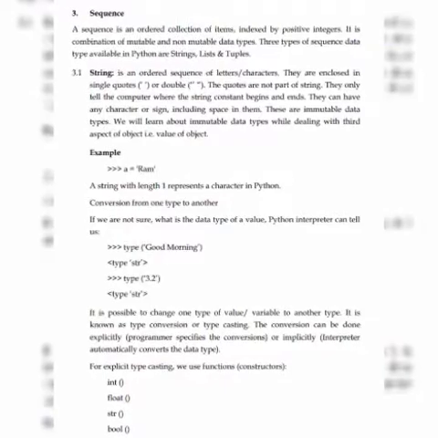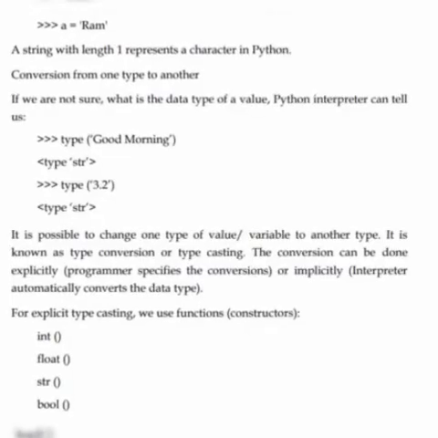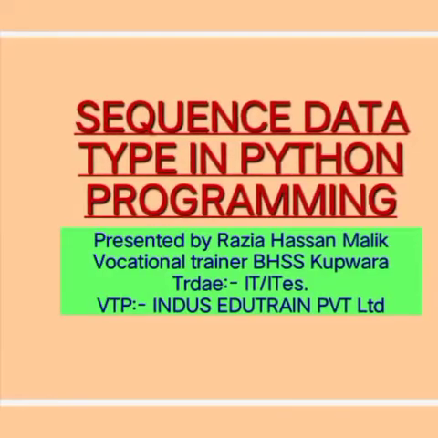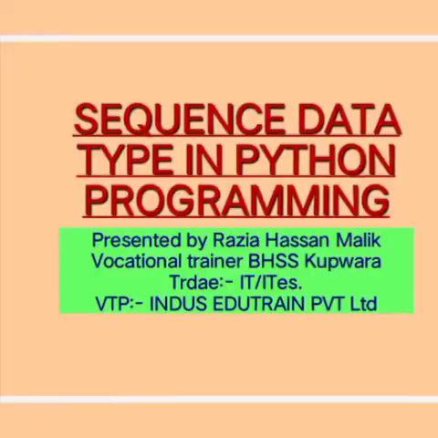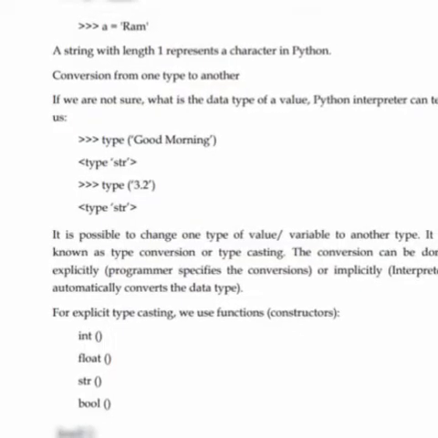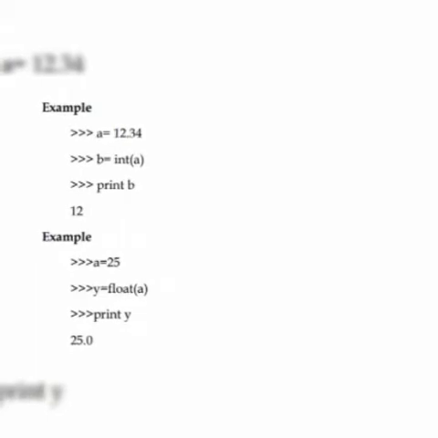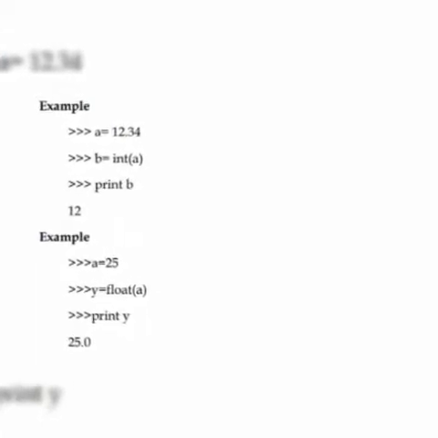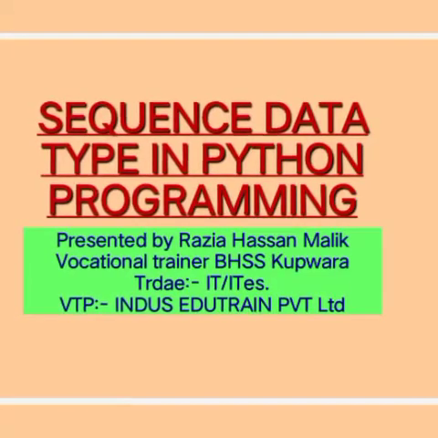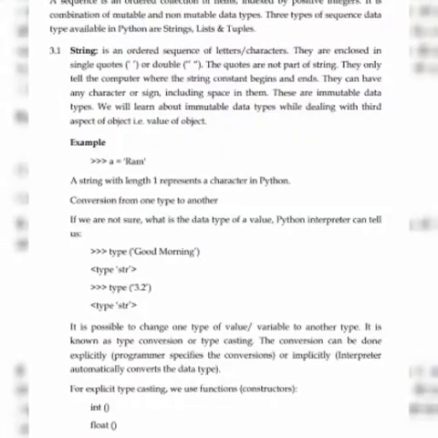String, we can say it's an ordered sequence of letters or characters, and these letters or characters are enclosed by single quotes or double quotes. And these single quotes or double quotes tell the computer where the string constant begins and where it ends. They can have any character or sign.